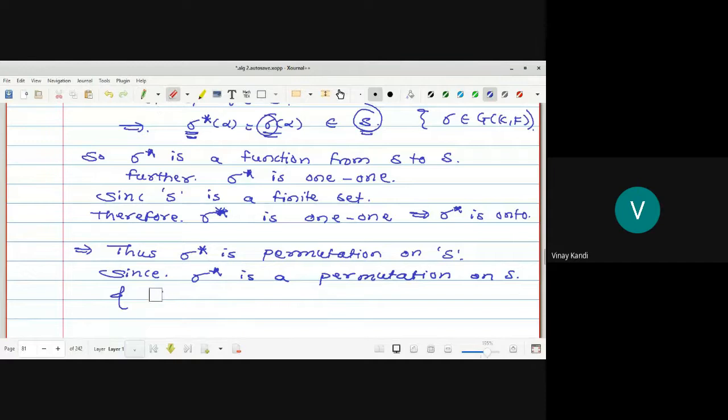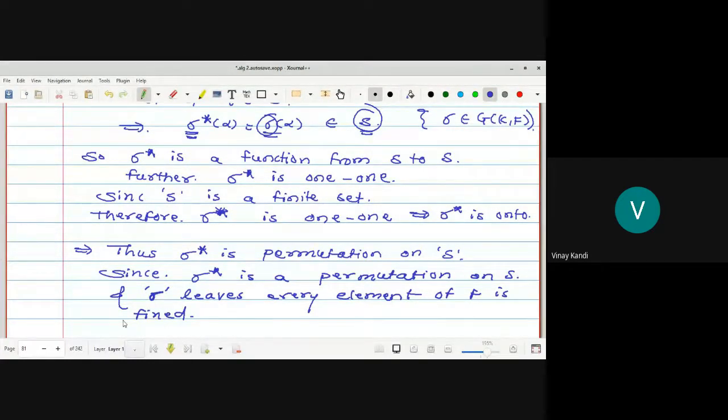sigma leaves every element of capital F fixed. Okay, sigma leaves every element of capital F fixed.